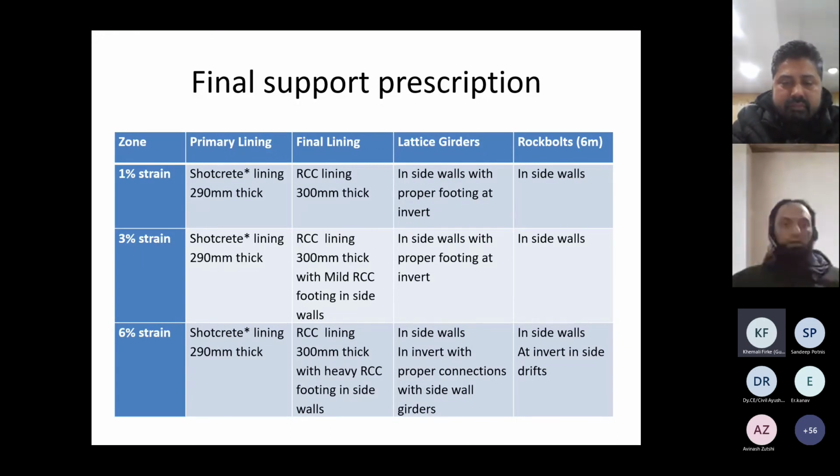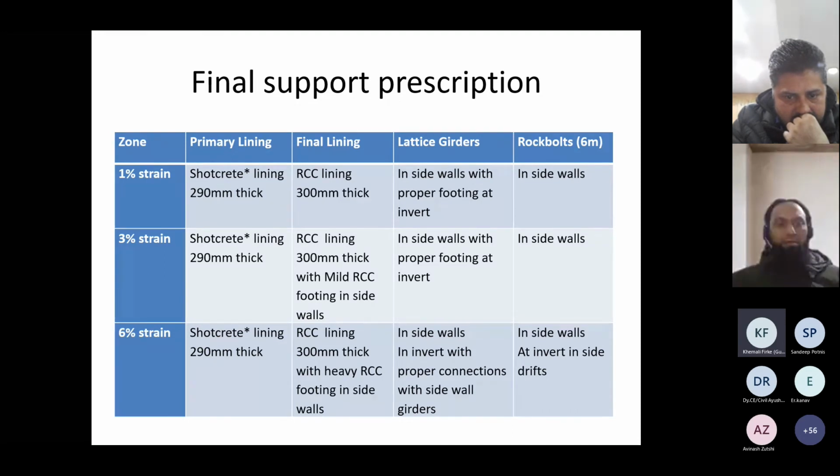That means we install shotcrete lining as a primary lining, and lattice girders in the side walls. In the invert as well, in very high squeezing ground condition, there have to be girders in the invert also with proper connections, and rock bolts in the side walls as well as in the invert to prevent heaving in the very high strain zones. And finally, the final lining, which will be RCC 300 mm with some footing, elephant foot, especially in the severe to very severe squeezing zone. So this was suggested for the final lining.